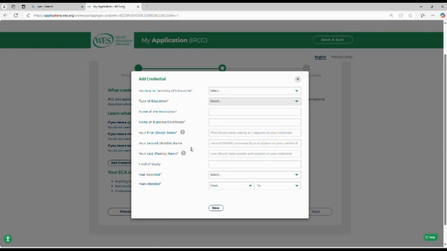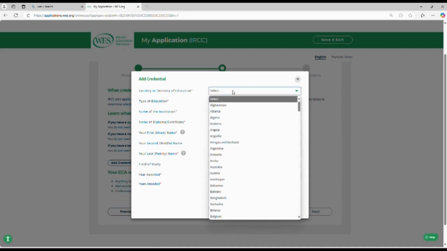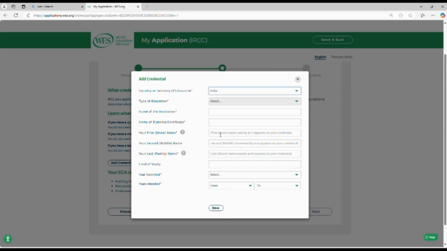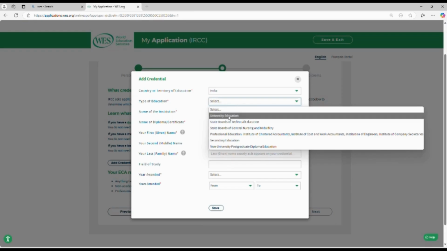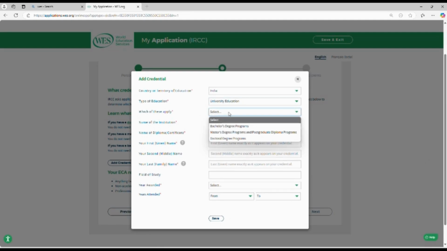You can add your information here. For example, the country of education in the first column, the name of the institute, and the type of education you have done.